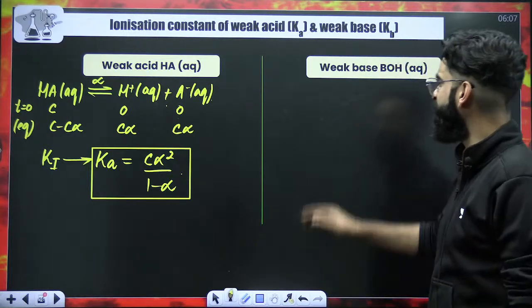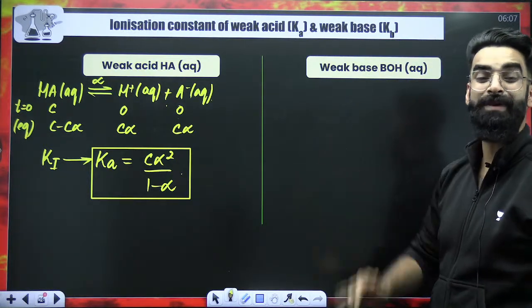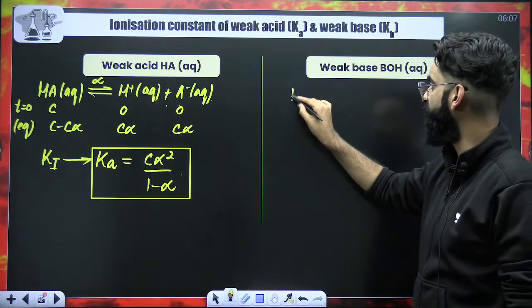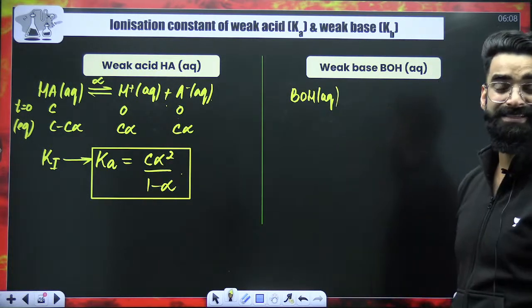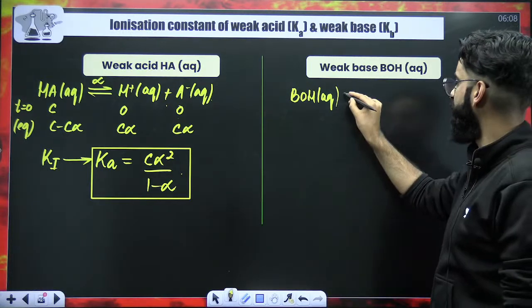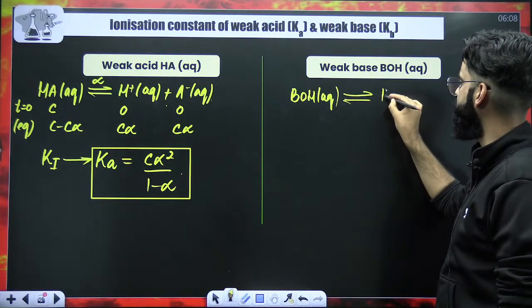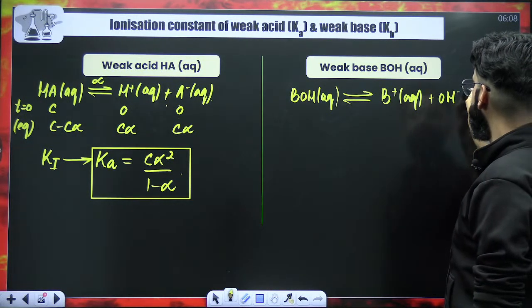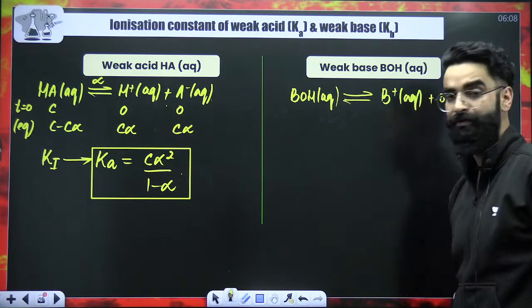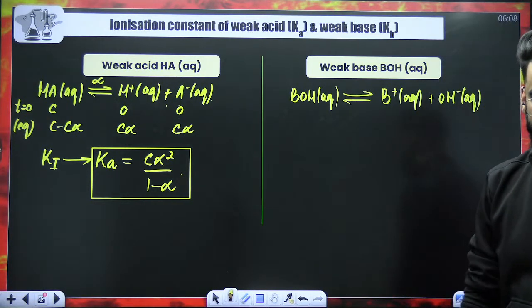Similarly, my dear students, if your weak electrolyte is a weak base, let's say you're taking a weak base, BOH. It's a weak base, so it's a weak electrolyte. If it's a weak electrolyte, it's going to remain in equilibrium with its ions. Its ions are B positive aqueous plus OH negative aqueous. Right? Now you know each and everything.